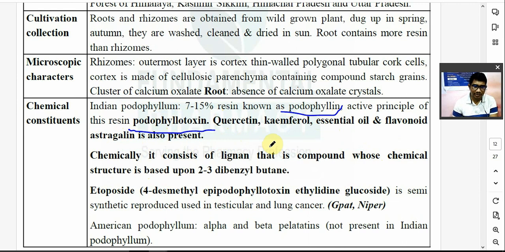Chemically, it consists of a lignan, a compound whose chemical structure is based on 2,3-dibenzyl butane. Lignans are derivatives of 2,3-dibenzyl butane.